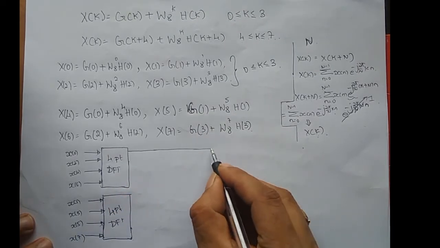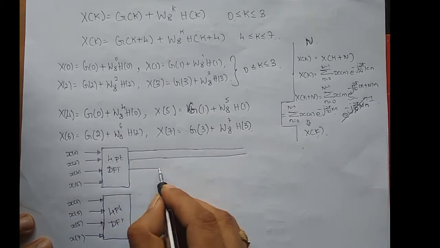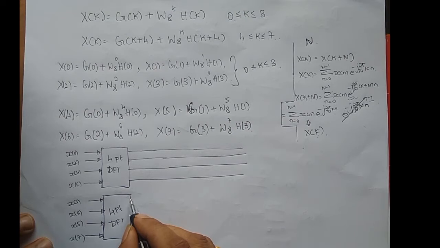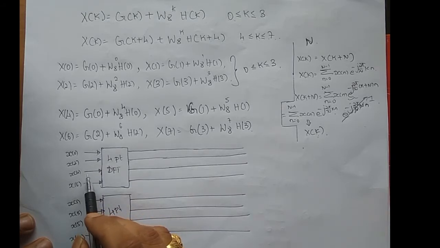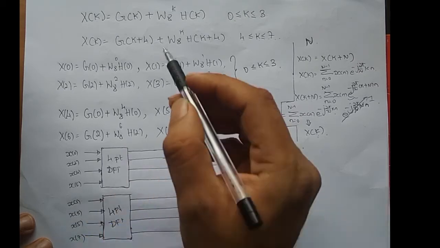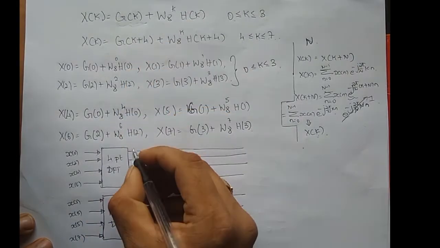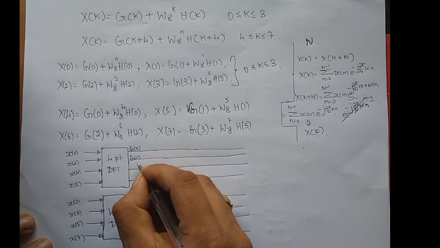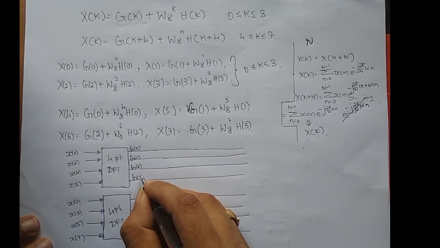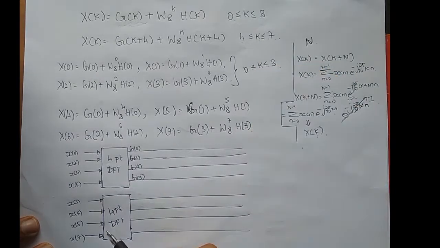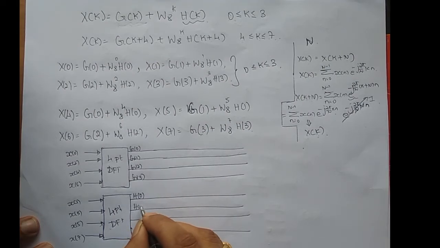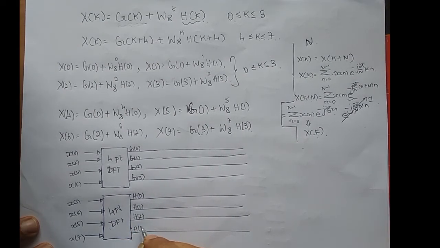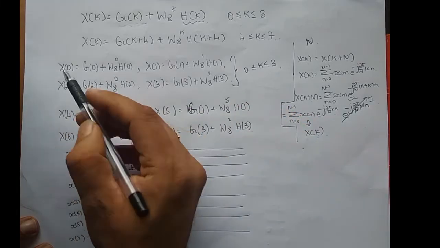So let me just draw the lines, extend the lines. Okay, so what is the output of the even index sequence? The even index sequence is g of k, right? So what we get is g of 0, g of 1, g of 2 and g of 3, right? What about the odd index sequence? The odd index sequence is for h of k. So the output of this is h of 0, h of 1, h of 2 and h of 3. For k equal to 0, we have x of 0.